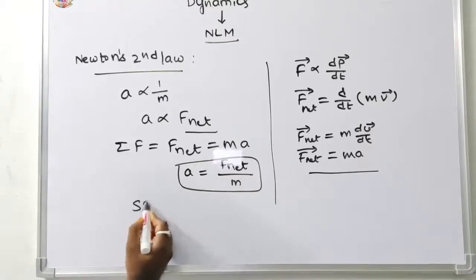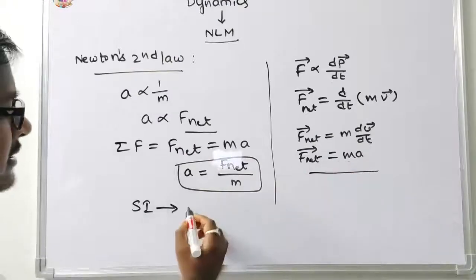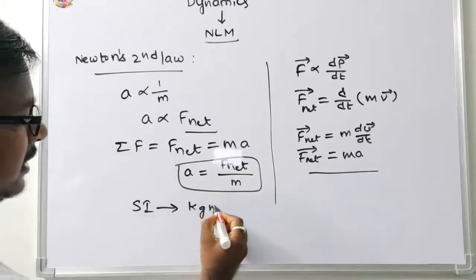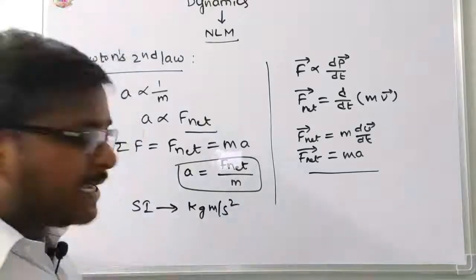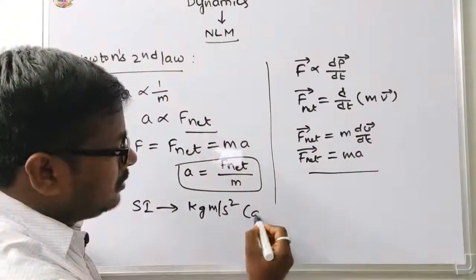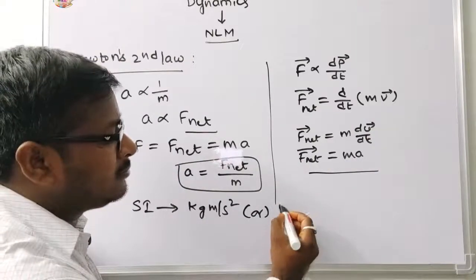The SI unit: mass is in kg, acceleration is in meter per second square, and the unit of force is the Newton.